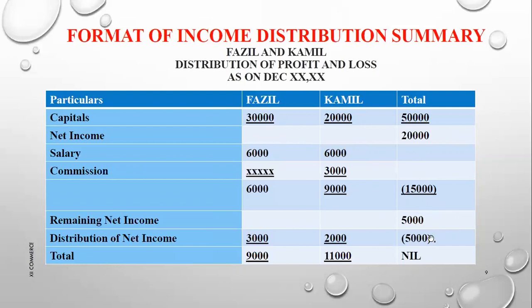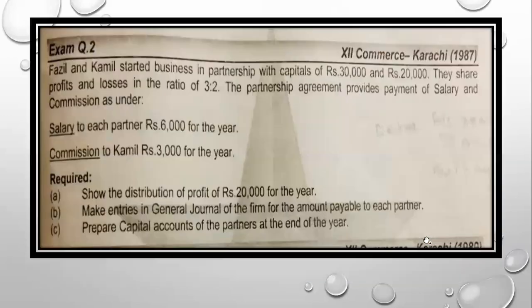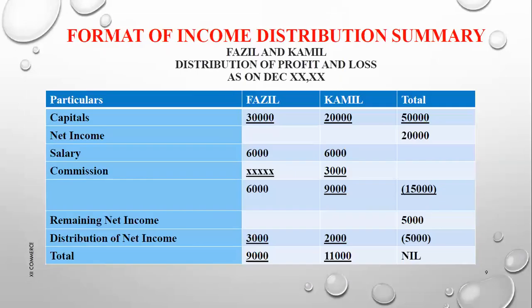Then I apply the ratio over here. The distribution condition is a 3:2 ratio. So I have to show the working: 5,000 multiplied by 3 divided by 5 for Fazil, and 5,000 multiplied by 2 divided by 5 for Kamil. You have to show the working of the income distribution in the examination also, that is how you are calculating this distribution amount, and you have to show the ratio 3 is to 2 here also in brackets.